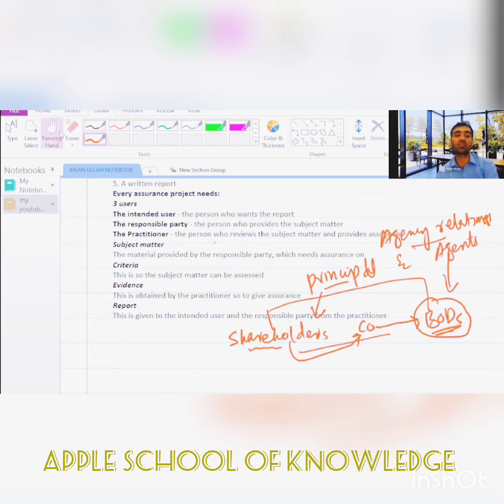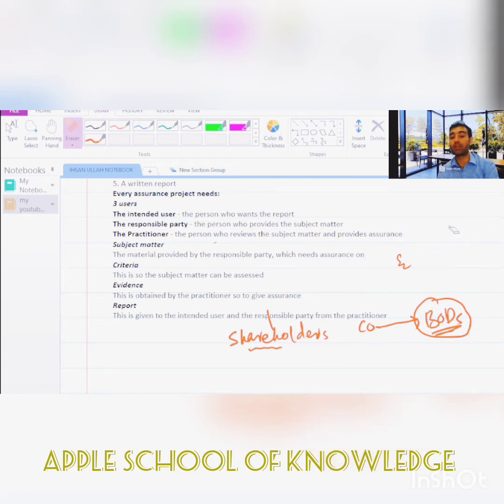Now the second relationship between the shareholders and the board of directors is called stewardship. Let me write here: stewardship, and these are the stewards.